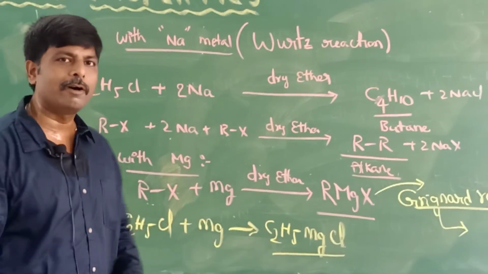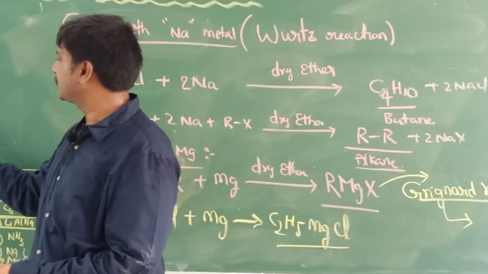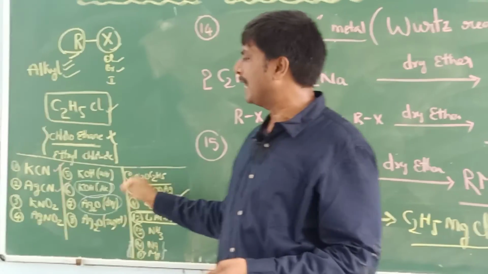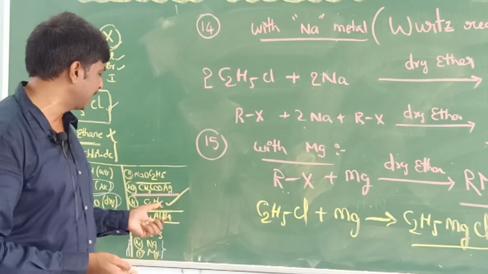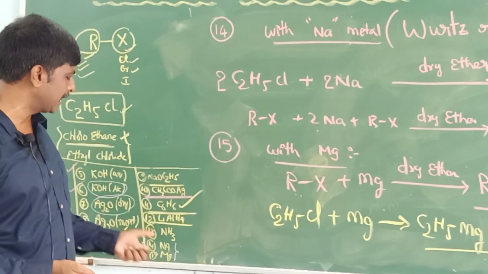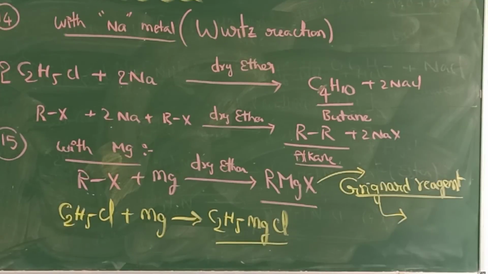So this is about the chemical properties of haloalkanes. Here we discussed that out of these 15, the maximum are nucleophilic substitution reactions, an elimination reaction is also there, and the last 2 reactions are reactions with metals. Okay, thank you.